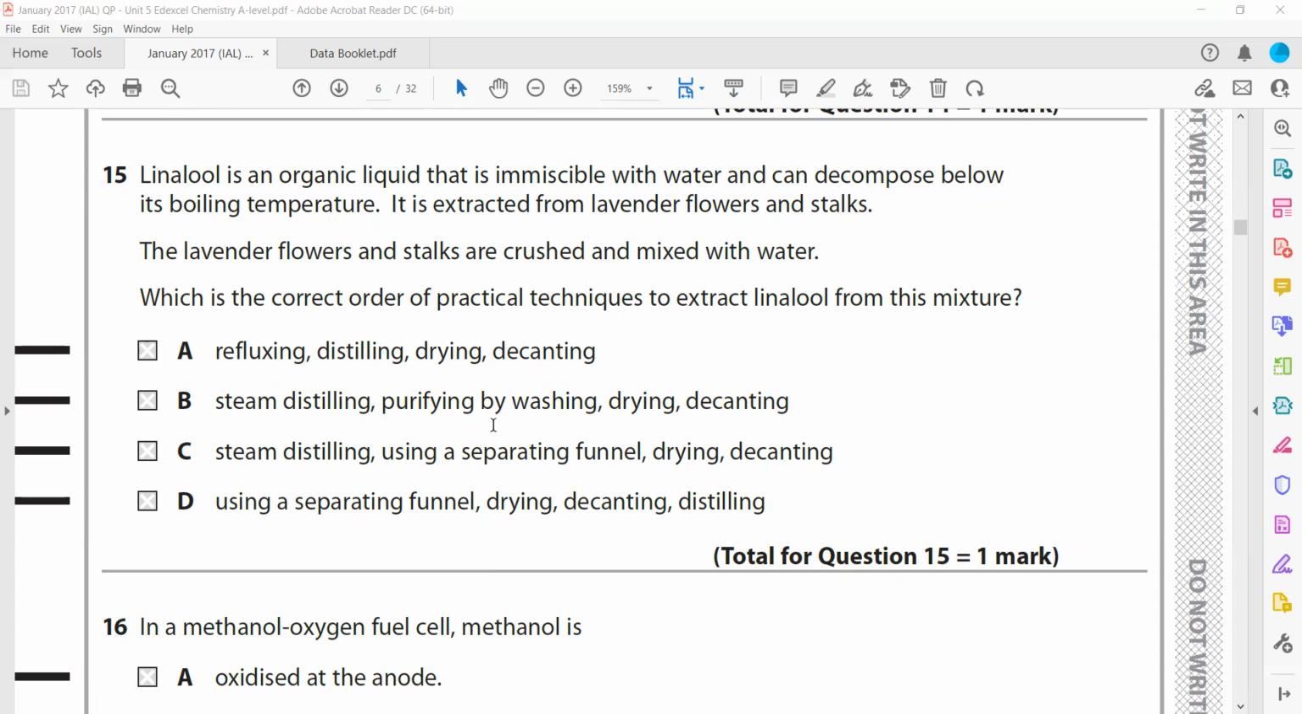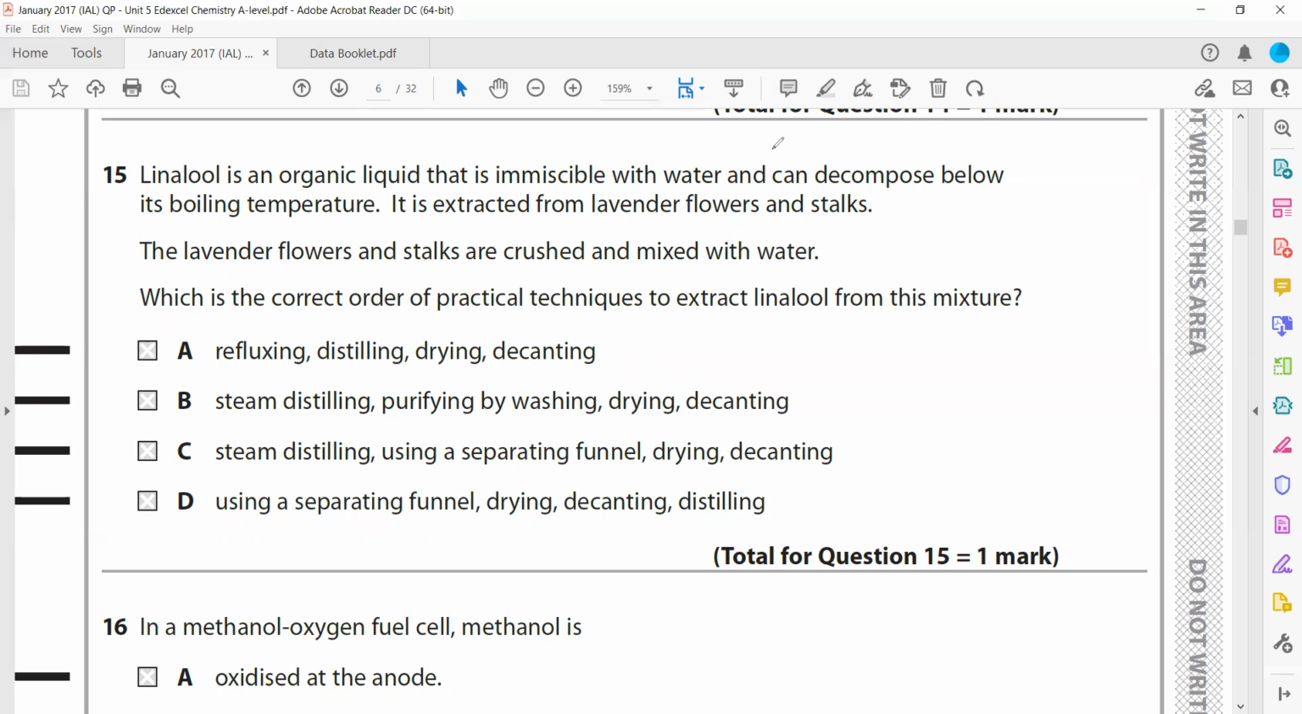So linalool is an organic liquid that is immiscible with water and can decompose below its boiling temperature. For a substance that can decompose below its boiling temperature, if we try to heat it, it will decompose into other products. So what we normally do for such types of compounds is use steam distillation.